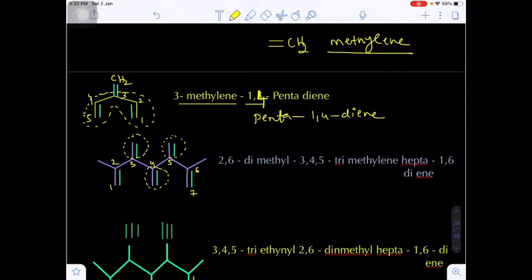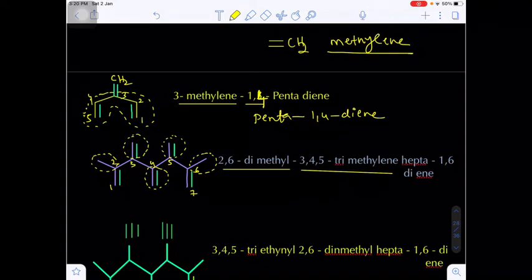One more important thing: on the second carbon there is a methyl group, and also on the sixth carbon there is a methyl group. So there are 2 methyl groups, that's why I am writing dimethyl, on the second position and sixth position. And what about the methylene groups? On 3, 4, 5. Total how many methylene groups are there? 3. That's why trimethylene.